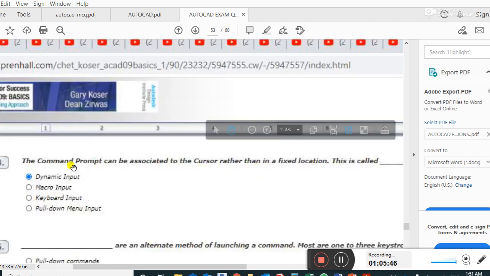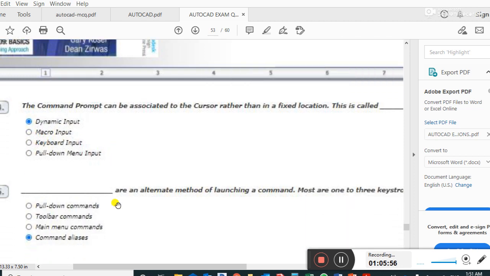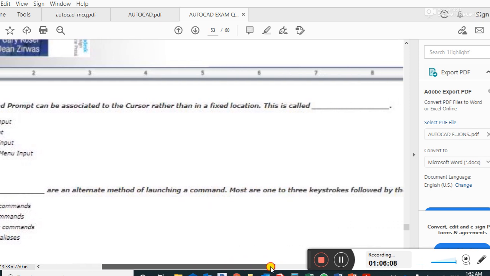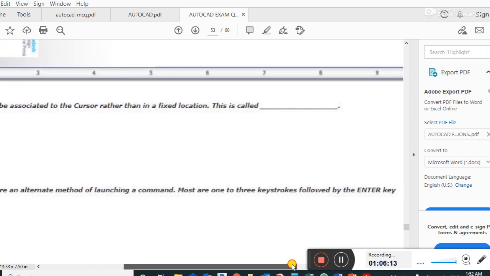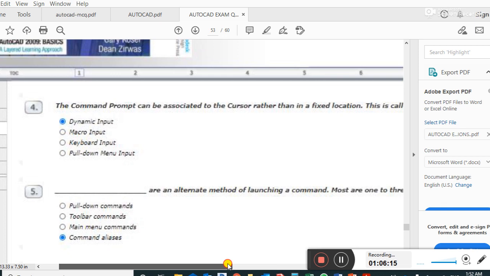Question number 4. A command prompt can be associated with the cursor rather than a fixed location. This is called dynamic input. Command aliases are an alternate method of launching commands, most being 1 to 3 keystrokes followed by the enter key.